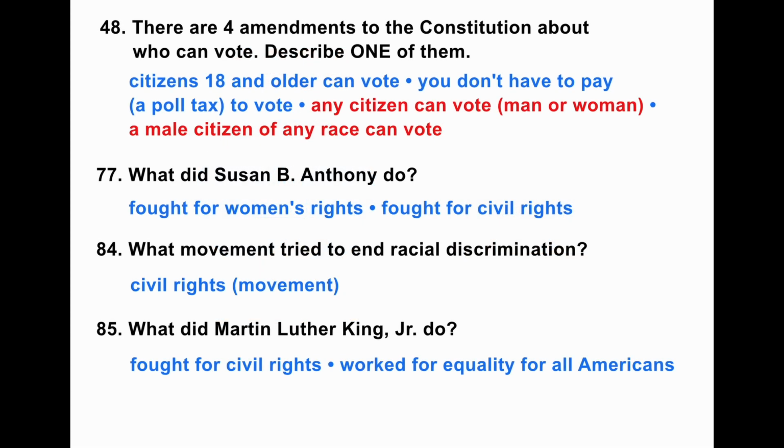There are 4 amendments to the Constitution about who can vote. Describe one of them. The 15th Amendment gave every male citizen of any race the right to vote. The 19th Amendment gave any citizen, man or woman, the right to vote. What did Susan B. Anthony do? She fought for women's rights, and she fought for civil rights.